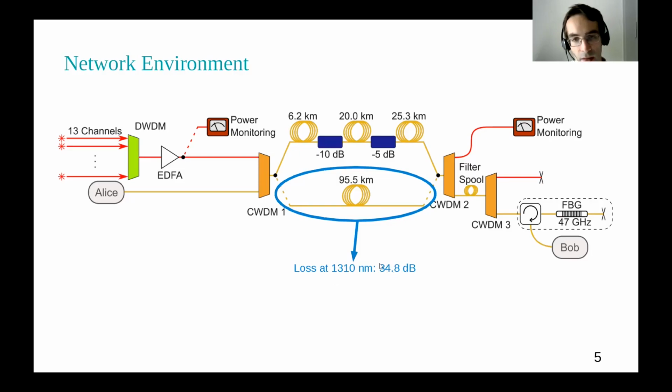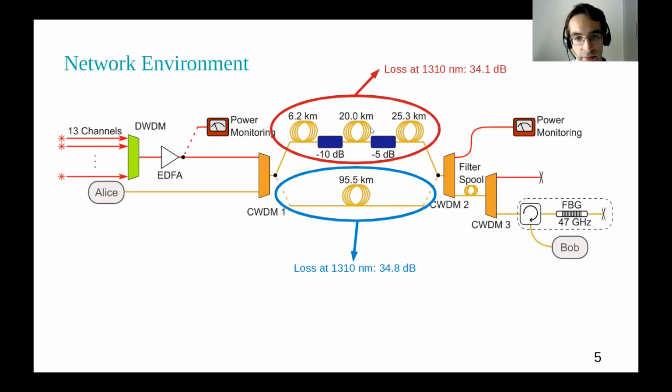1310. Or we send it through a 51.5 kilometer long fiber, which has some additional attenuation in between, which we consider more realistic in a network because we have a lot of additional components or connections which are not perfect. And also this link has almost the same loss as the single mode fiber.